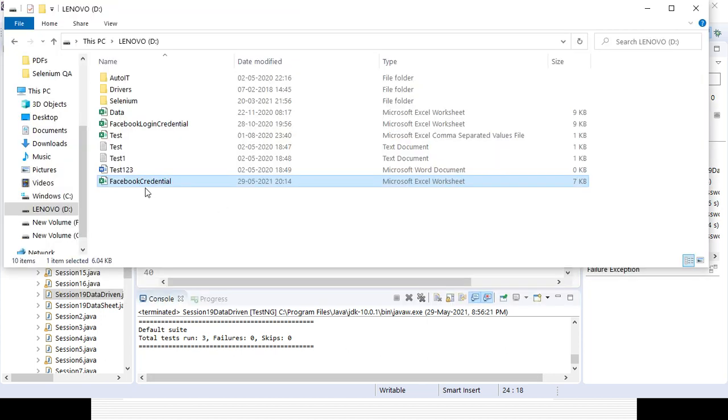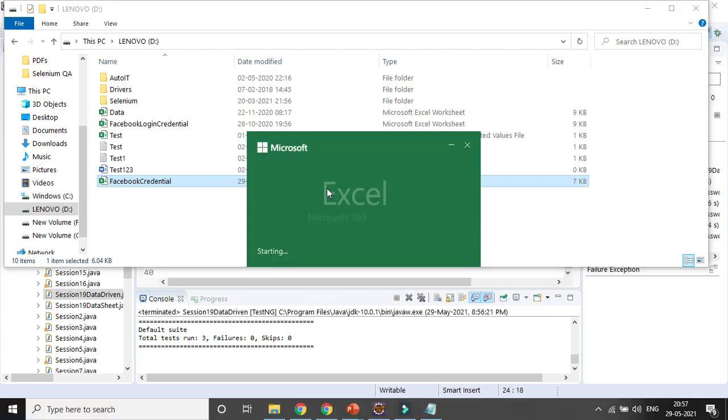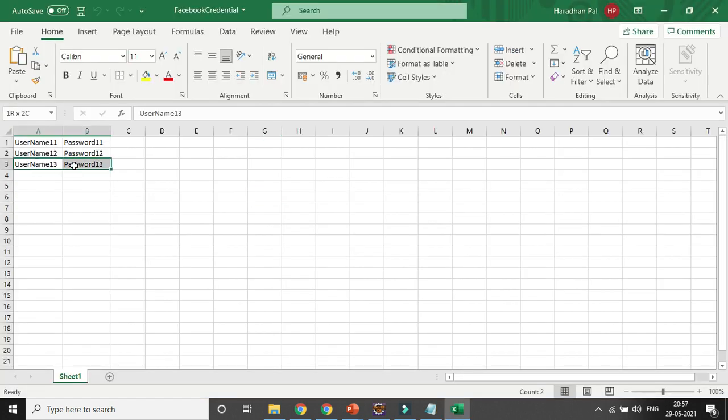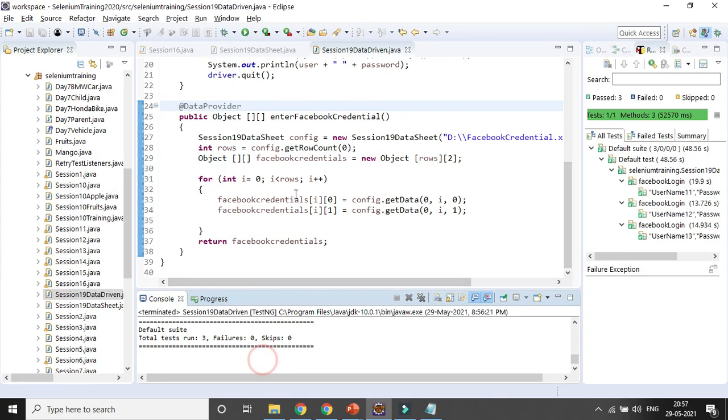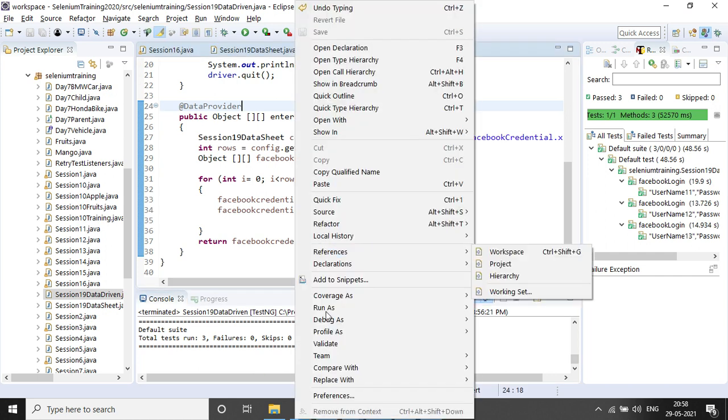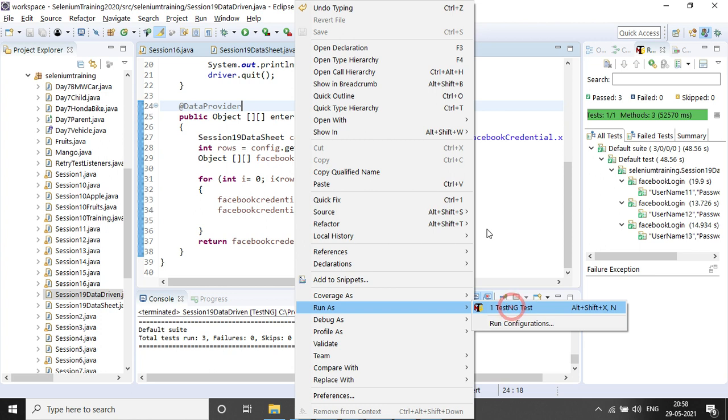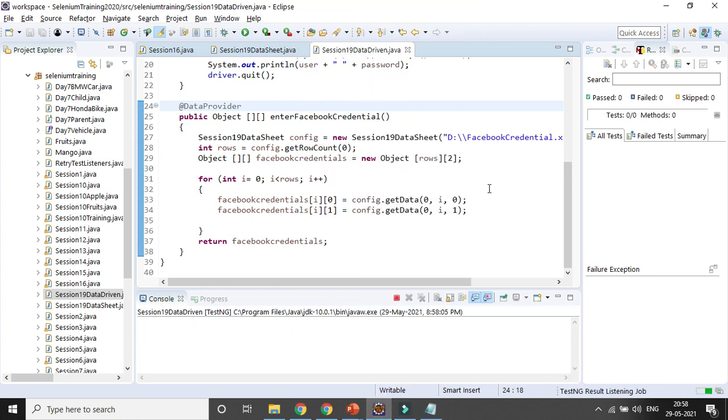Now if I want to change the data combination to 2 or 5 or 10, I will simply update in here only, right? Okay, so here instead of 1 2 I will be marking it 2 2, and here I can also mark it 2 2. In case I want to update it to 10 rows, 5 rows, with the data combination, I will simply update my Excel sheet without impacting anything in the code, and I will simply run it from here. So now it's 2 data sets, and I also updated the combination, right, user 1 1 and password 1 1, and then the next one is user 2 2 and password 2 2. So it will run 2 times.